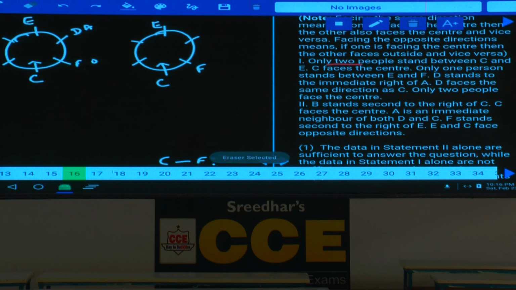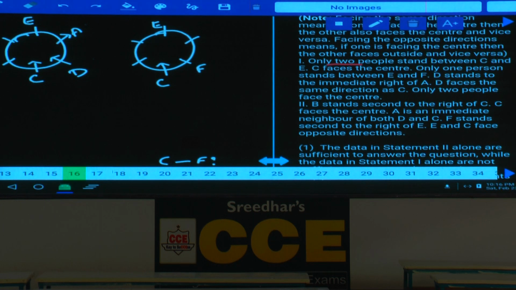Hence, if D is at this place, D faces the center. Then who will be at this place? A will be here. Then who is the other person? C. All the remaining persons are sitting facing away from the center. Then D stands to the immediate right of A. Now A is away. D stands to the immediate right of A is valid, isn't it? And so this is the diagram.